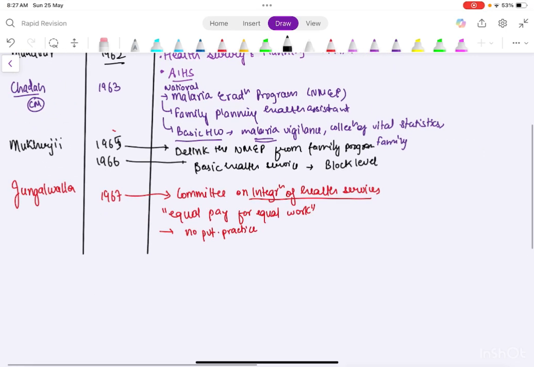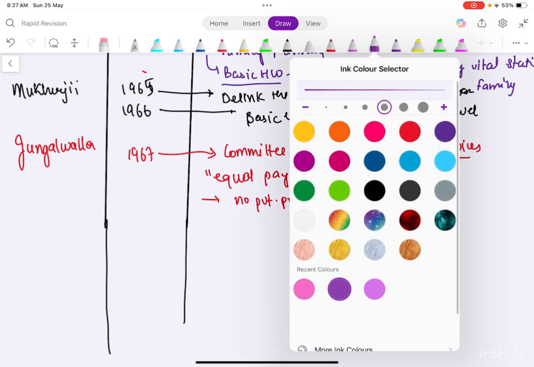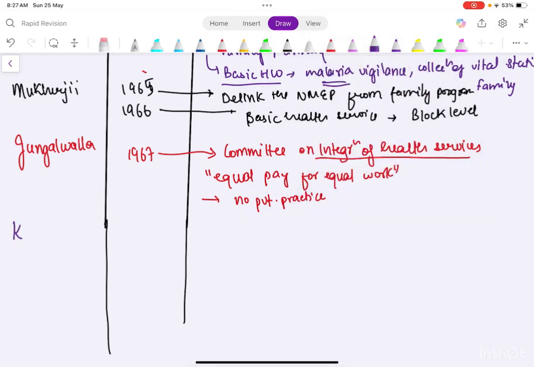Now this is a committee from which you get questions, and you should be knowing this. So this is the Qatar committee. Now the Qatar committee was in 1973. Okay. Now in this you have the concept of multi-purpose workers. Okay.